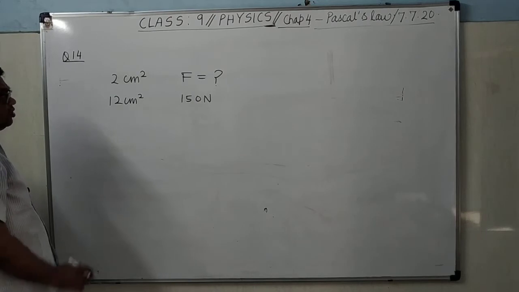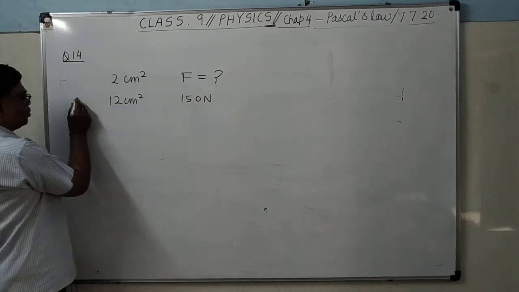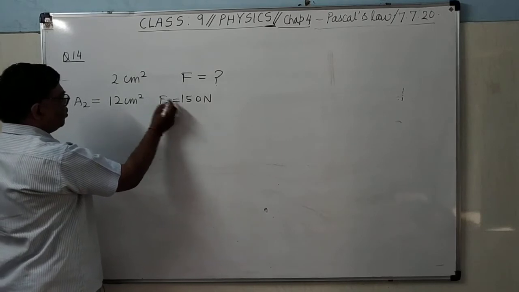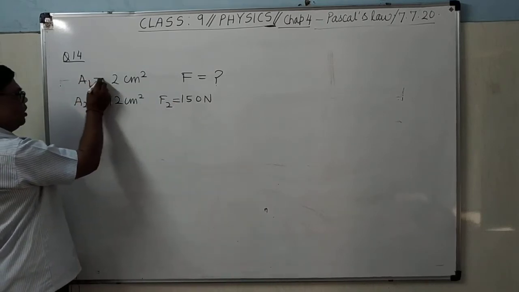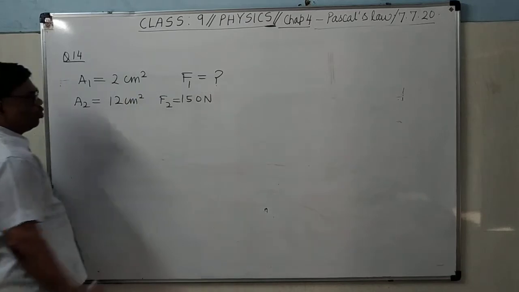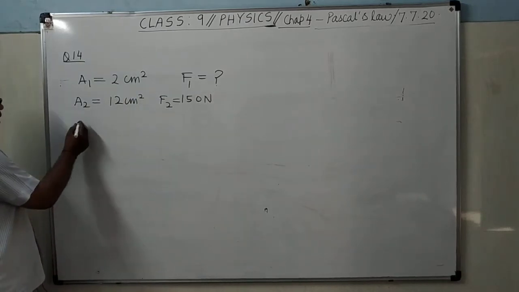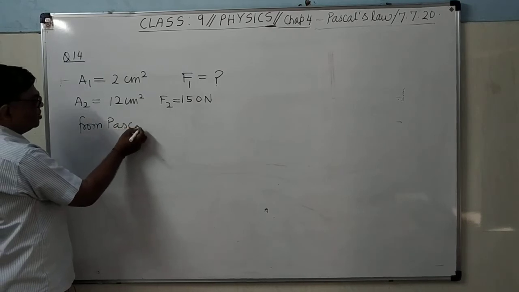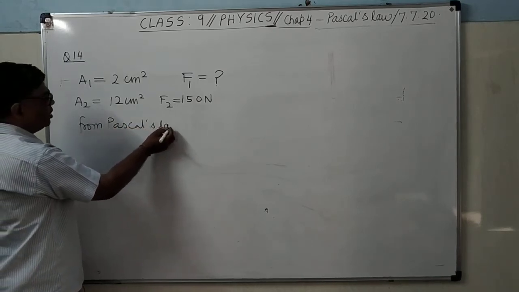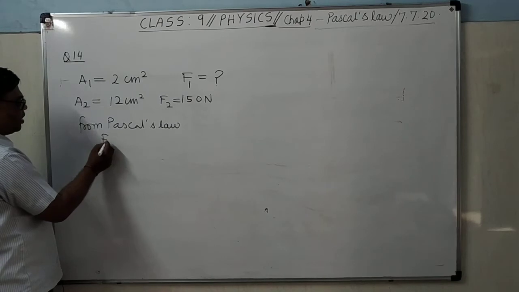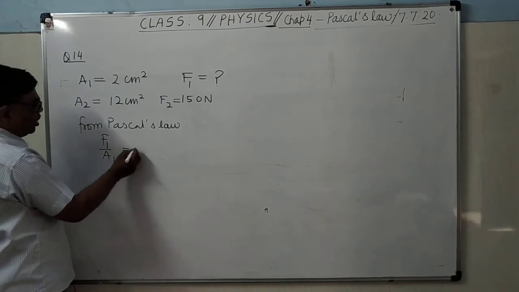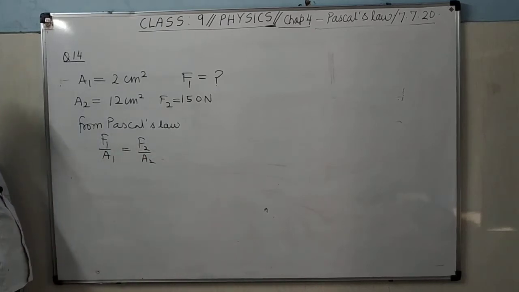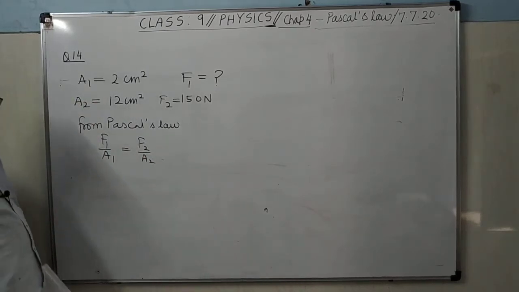It is clear? So see here, this is the bigger size piston, so you can denote it by A2, and this force by F2. This is A1 and this is F1, which you have to find. So from Pascal's law, F1 upon A1 will be equal to F2 upon A2. No need to write smaller piston and bigger piston because you have already noted everything here.